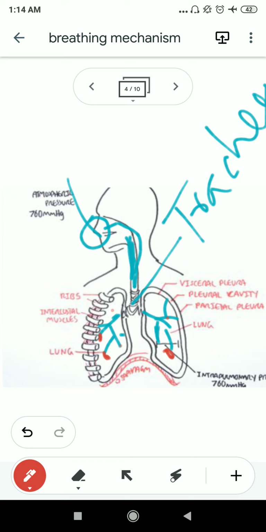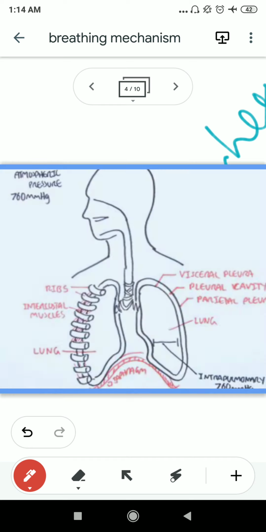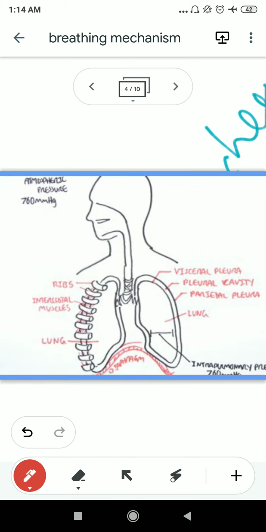Another part of the human respiratory system you need to understand, because it is a very important part for the mechanism of breathing. What is this? The covering of the lungs.